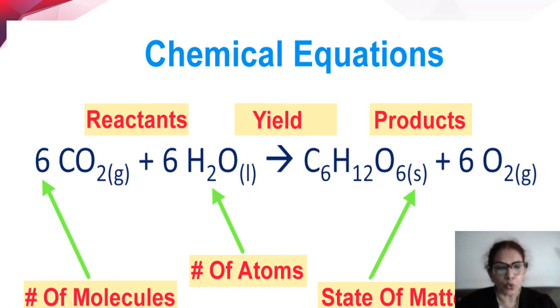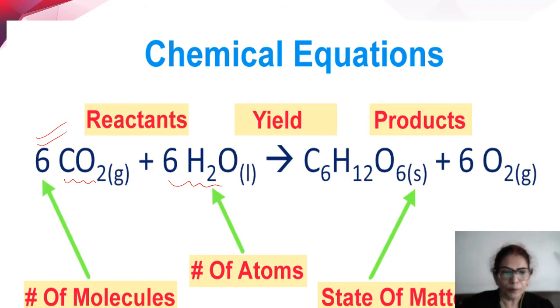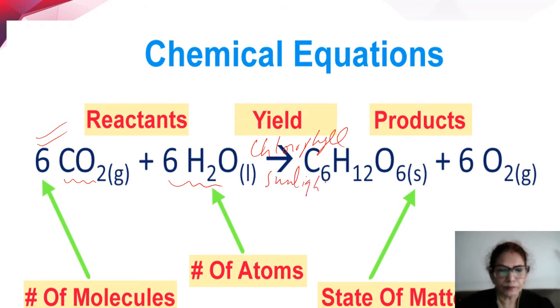Let us see this very common, very familiar equation of photosynthesis. Carbon dioxide reacts with water in the presence of, of course, chlorophyll and sunlight to give glucose and oxygen.